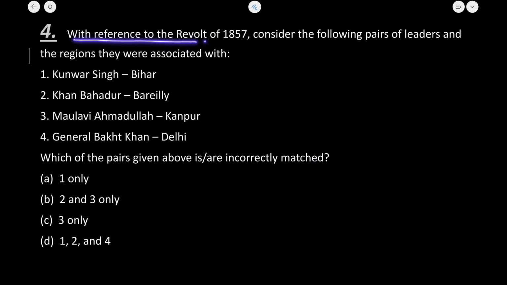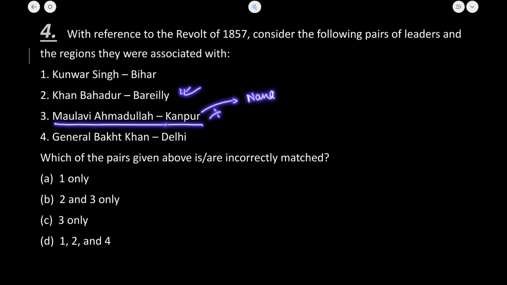With reference to the revolt of 1857, consider the following pairs of leaders and the regions they were associated with. Now, Kuvar Singh was associated with Bihar, absolutely true. Now, just focus that we have to mention the incorrect statement here. So the first one is correct, so it cannot be A and D. Next, Khan Bahadur led this revolt at Bareilly, absolutely correct. Maulvi Ahmadullah led at Kanpur. No, Maulvi Ahmadullah did not lead the revolt at Kanpur, but at Kanpur the revolt was led by Nana Sahib.